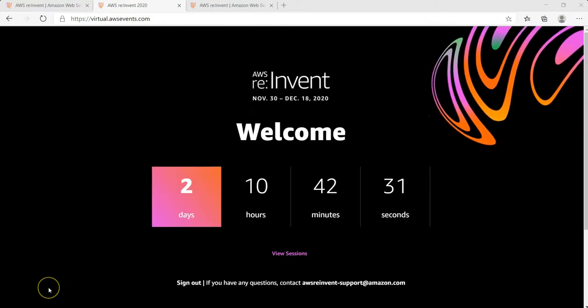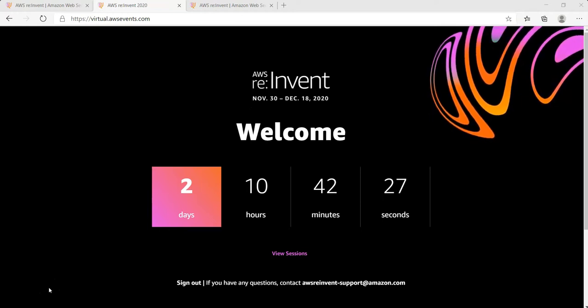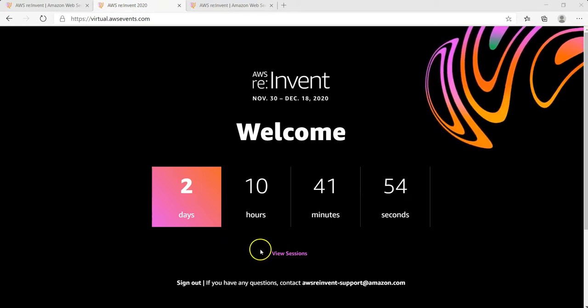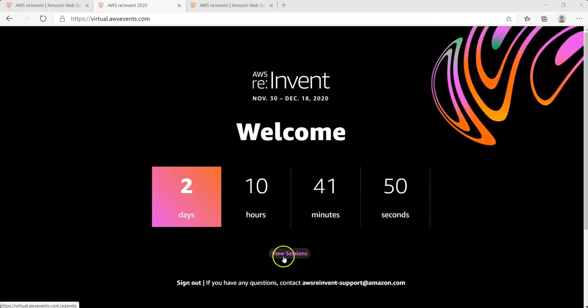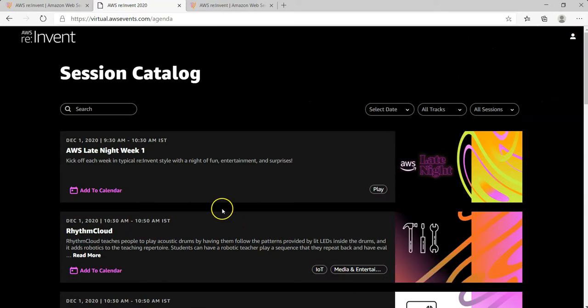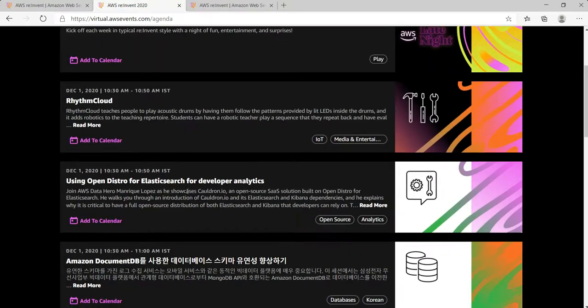So let me log into this and I will show you how you can explore the events under it. I have now logged into my account of re:Invent 2020, and here we can see how much duration is remaining for the start of this event. In order to see the available sessions, we can click on this view sessions. Here is the list of all the sessions available as per their schedule.